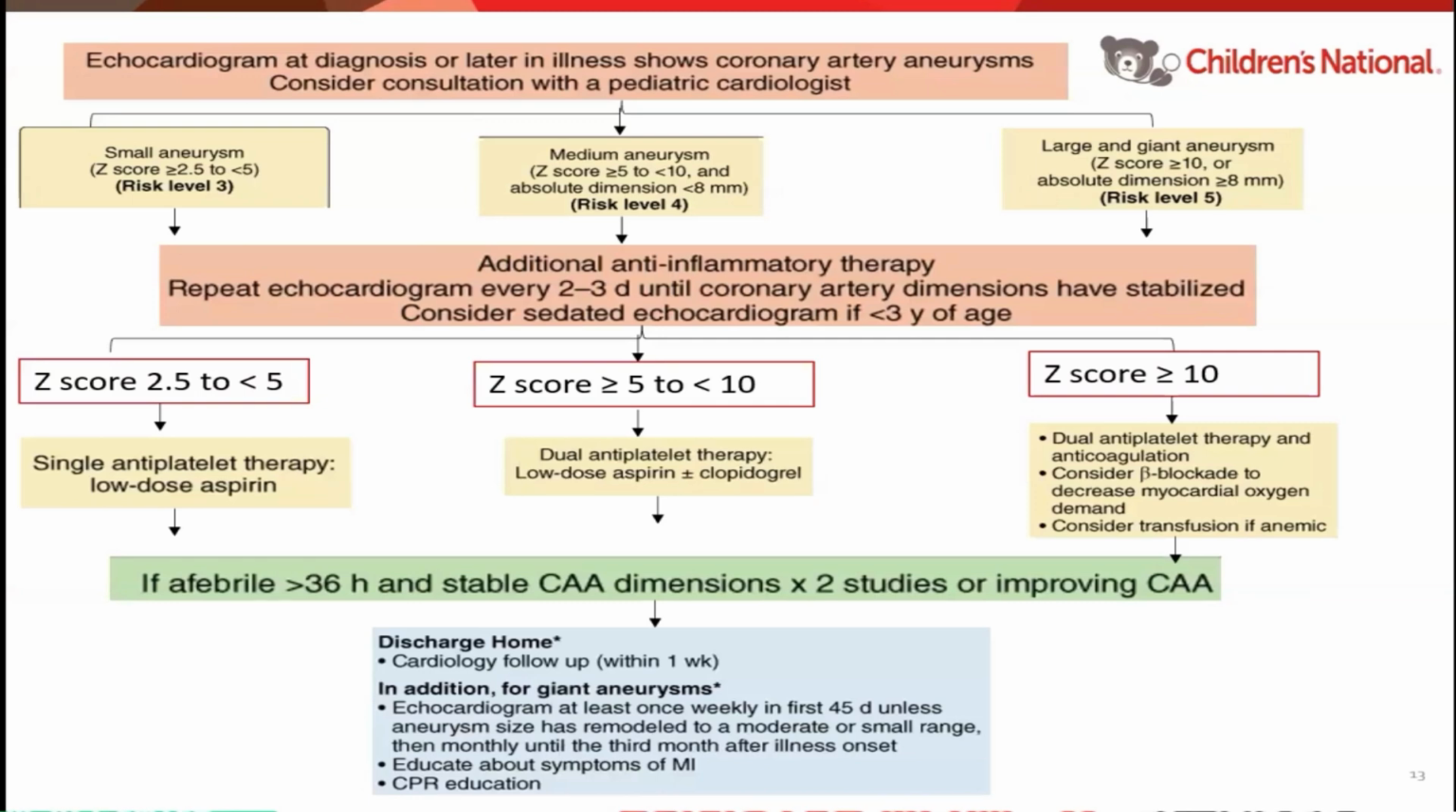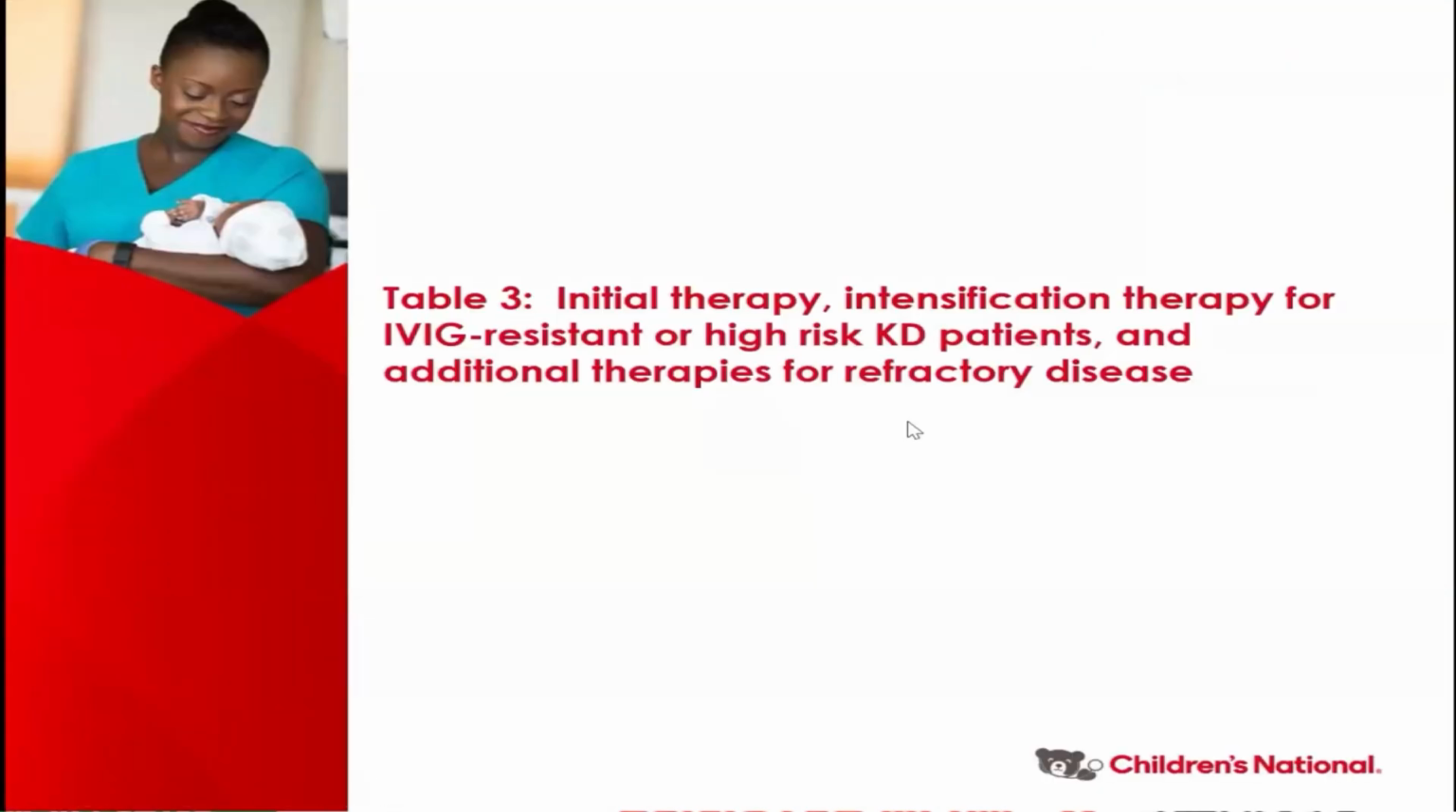We ought to be educating our patients about symptoms of MI. So for young children, it's non-specific: irritability, excessive sweating. For older patients, it might be GI symptoms, it might be chest pain that radiates to the left arm, and CPR education is a great idea. This covers the two figures in the statement.